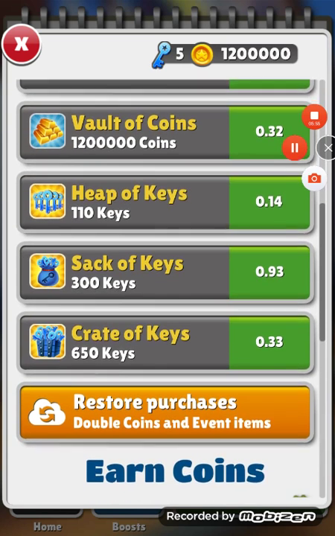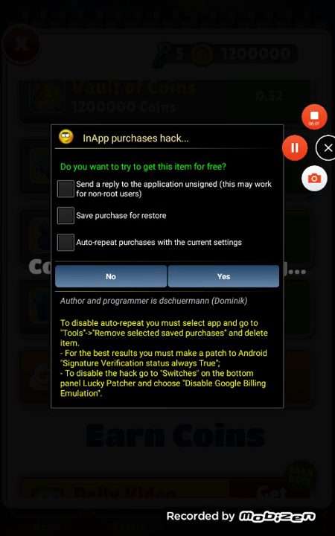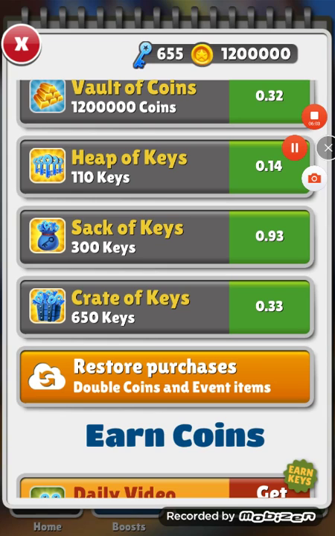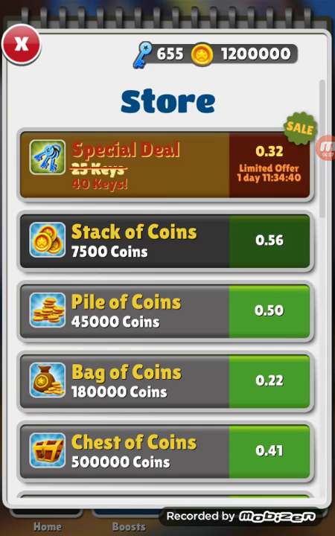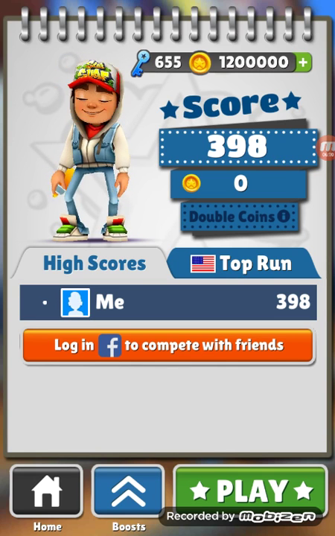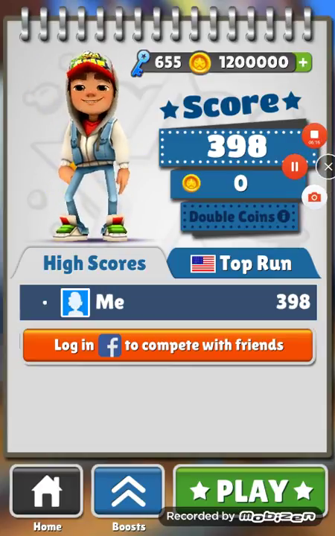And then click create if you want more keys. I click create of keys. Same thing and click yes. But then you won't be able to use the same thing over again. So you have to go back to Lucky Patcher. So I'll go there and I'll cut it back on.